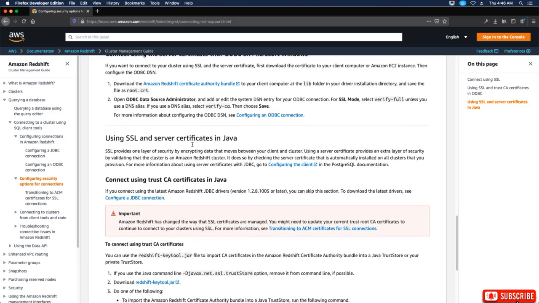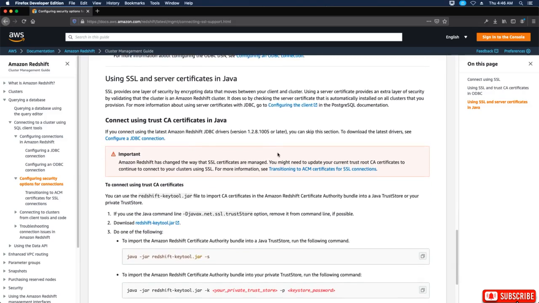Now, using SSL and server certificates in Java. SSL provides one layer of security by encrypting data that moves between your client and a cluster. Using a server certificate provides an extra layer of security by validating that the cluster is an Amazon Redshift cluster.